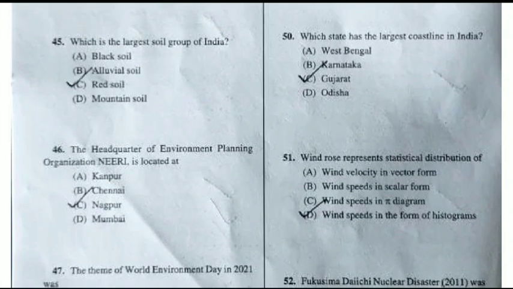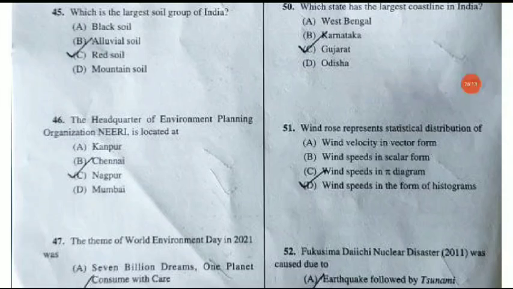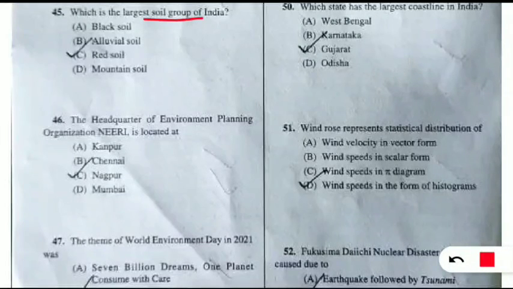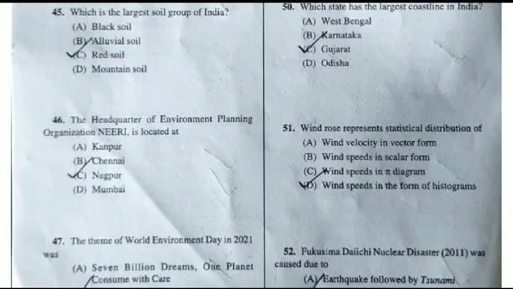Next question, left hand side. Which is the largest soil group of India? Option B, alluvial soil. Then which is the second largest? Black soil. Next question. The headquarters of the Environmental Planning Organization, that is NEERI, is located at which of the following places? Correct option NEERI, Nagpur. So the correct option will be option C. Coming to the next question on the right hand side.